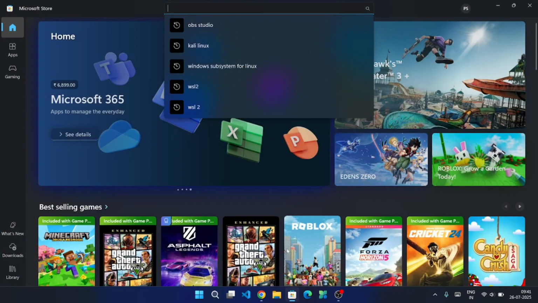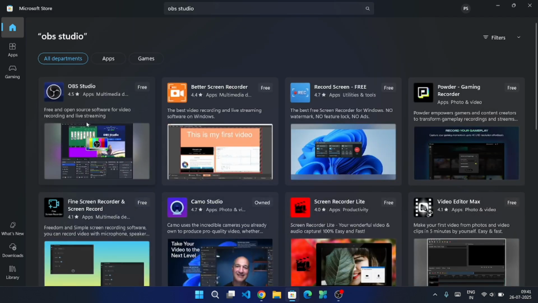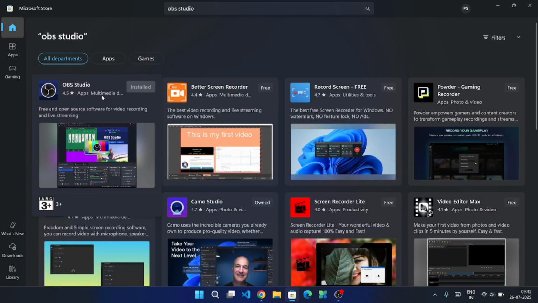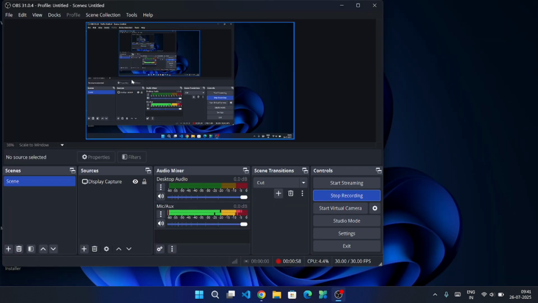and then search this application here. Here you can see the first step is OBS Studio. You have to download this and then you can use it free of cost.